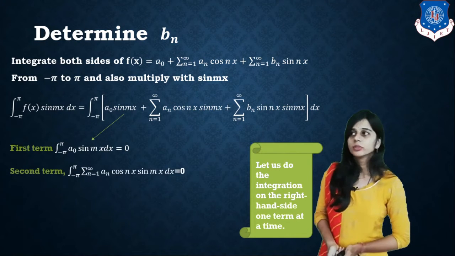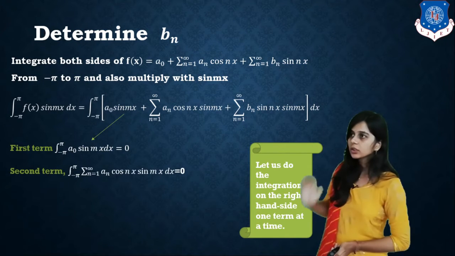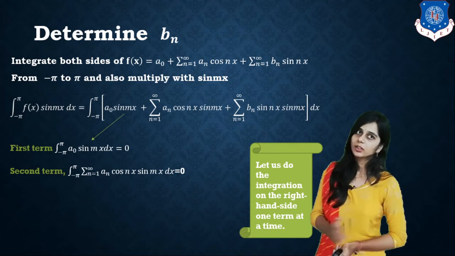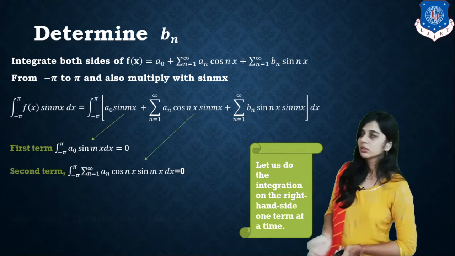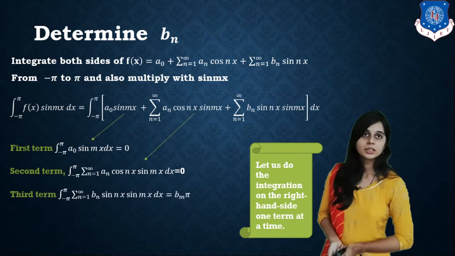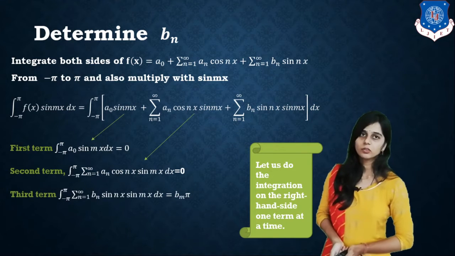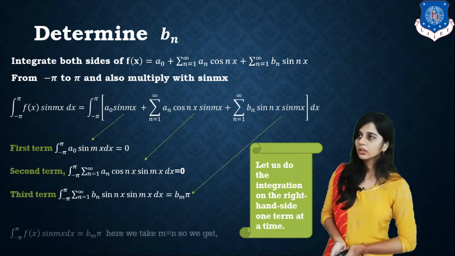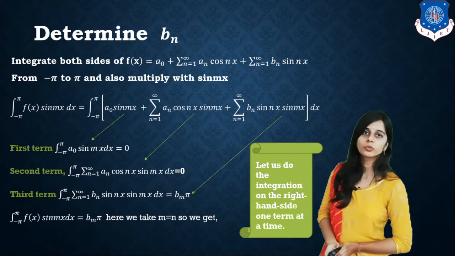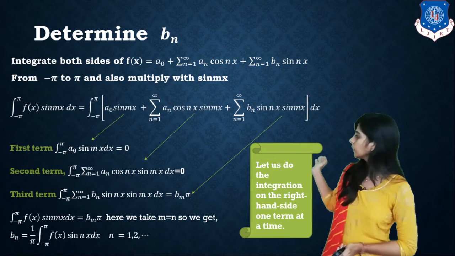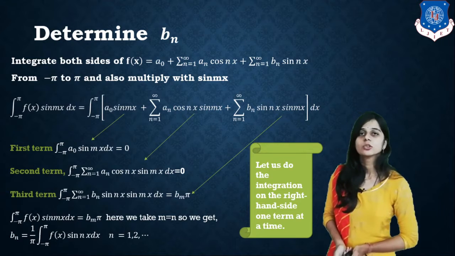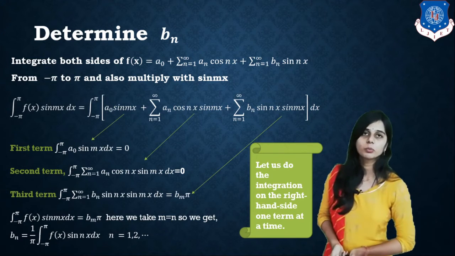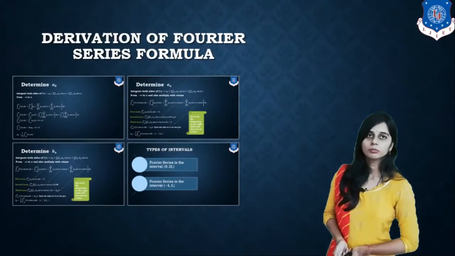The second term, the integral of cos nx sin mx, equals 0 using prerequisite formulas. And the third term, sin nx and sin mx, equals bm pi. Here we take m equal to n, so we get bn equals 1 upon pi times the integral from minus pi to pi of f of x sin nx dx. So those are the derivations of the formulas of a0, an and bn.